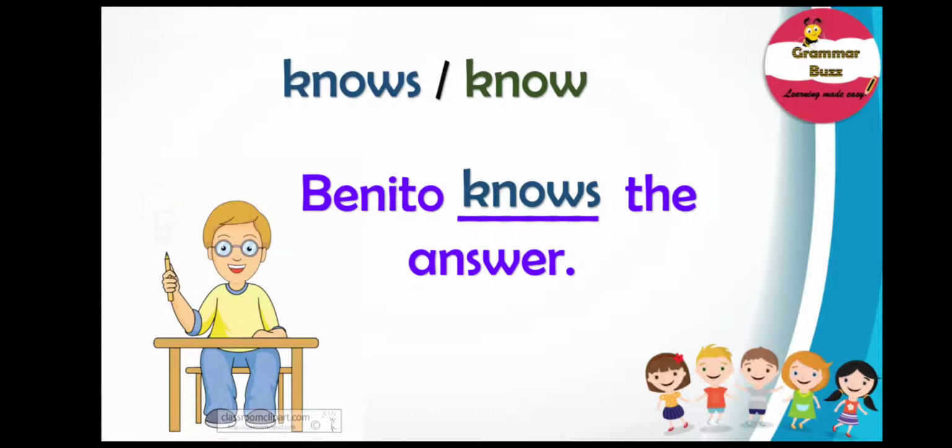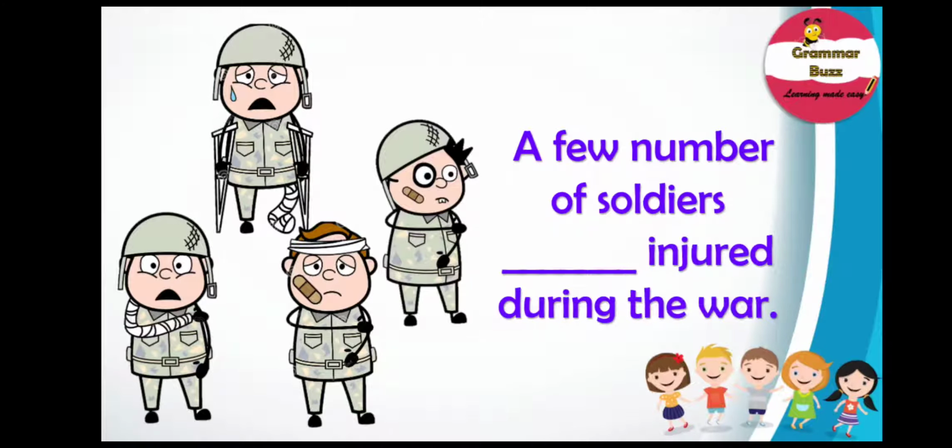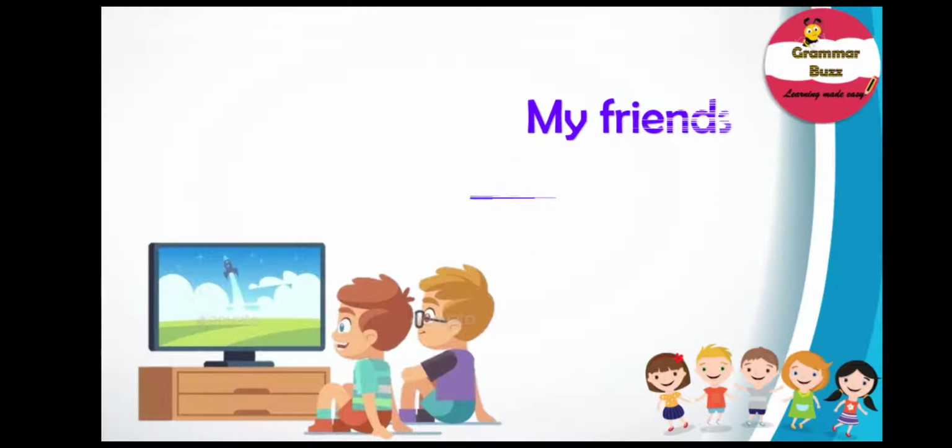Good job. Here comes our next sentence, and it says, a few number of soldiers injured during the war. And your verb choices are was, were. So what do you think? Which is the correct one here? Well, I guess you are right. It is were. Because soldiers is a plural subject and it will surely agree with a plural verb. Good job.